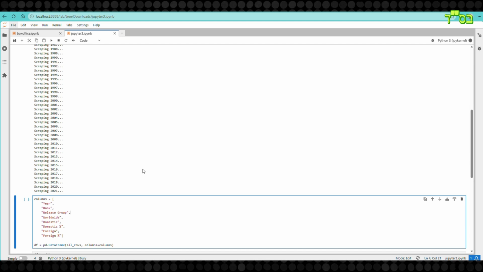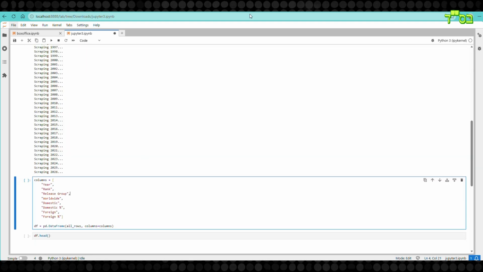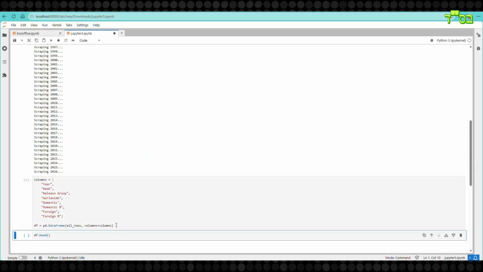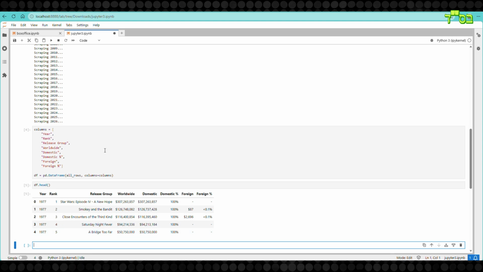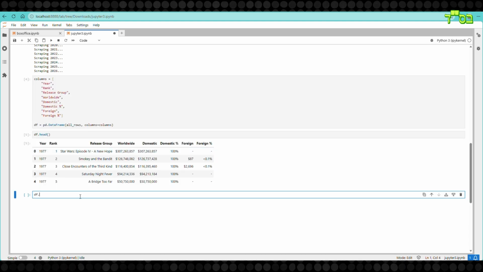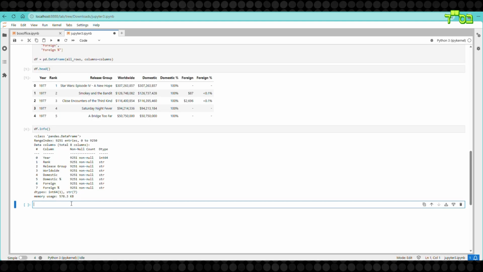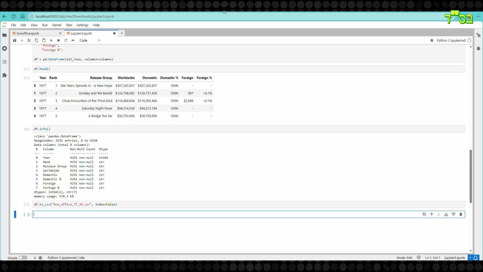The next cell being prepared will have the table's original column names written to be used for the creation of the pandas data frame. Once done scraping, the next cell can be executed for the data frame, then a new cell will call the head function to see how it came out. .info will also provide some overview. Here it shows that there are 9,252 records without any nulls. Once that is confirmed, the data frame can be exported as a CSV file.